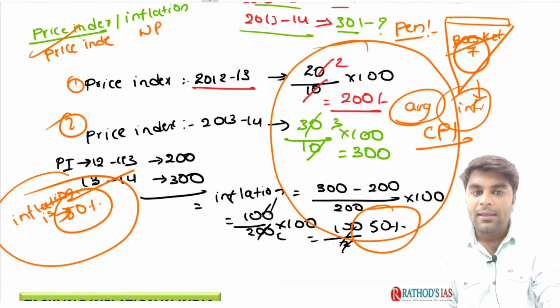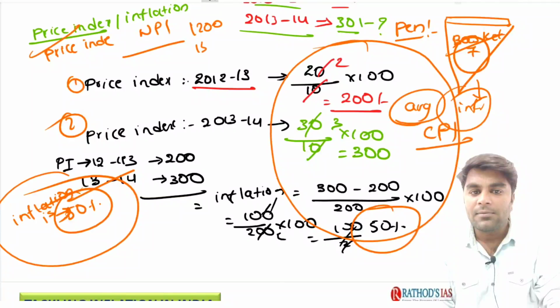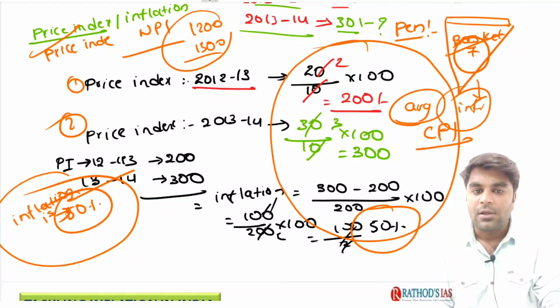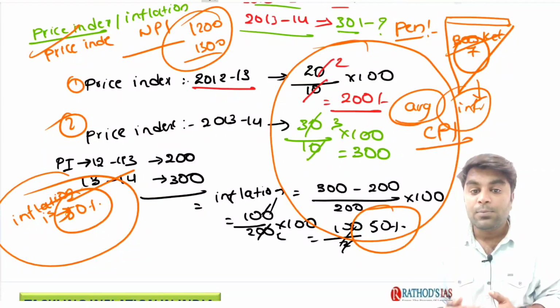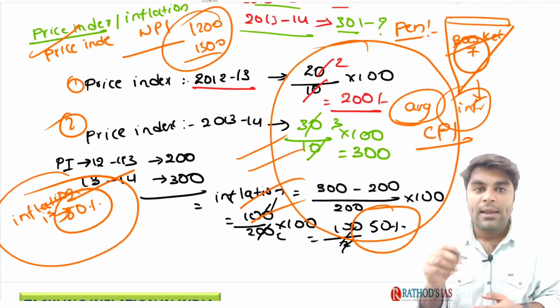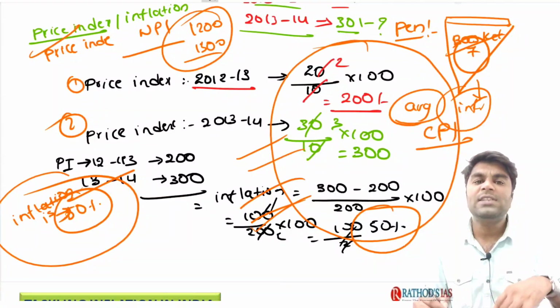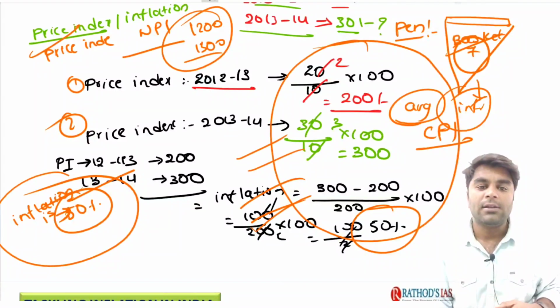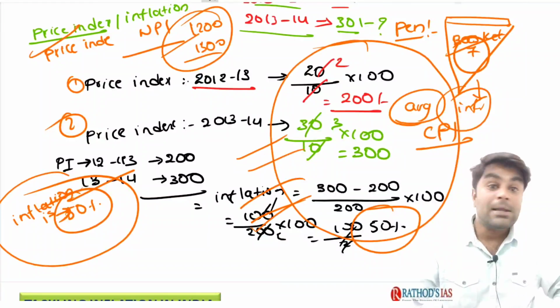Now, similarly, we have the WPI inflation. Understand, guys, there are about 1200 to 1300 items that are usually sold in the wholesale market. If you do all these processes, as we calculated the price index of the pen and the inflation for the pen, for all the wholesale products sold in the wholesale market of India, we will get the WPI inflation. Now, this is the basics.